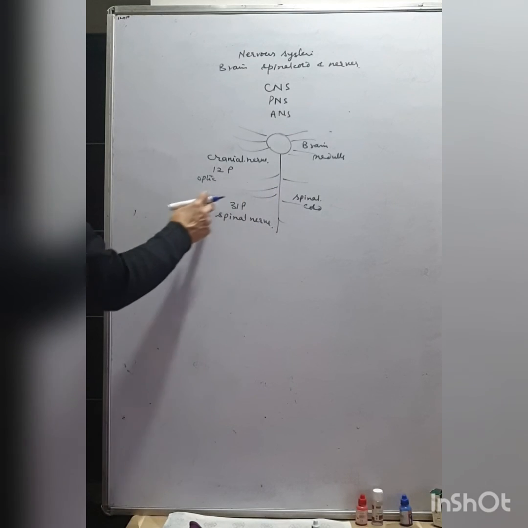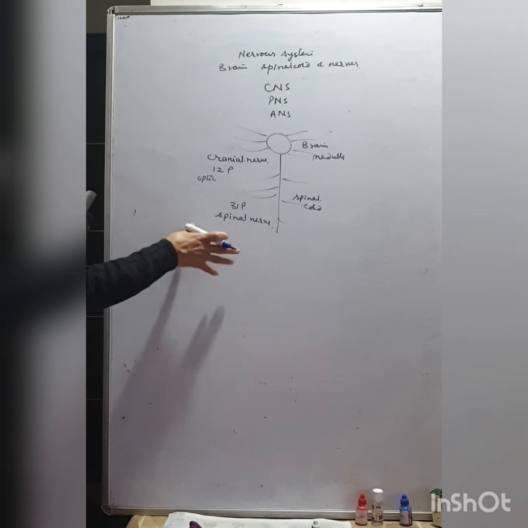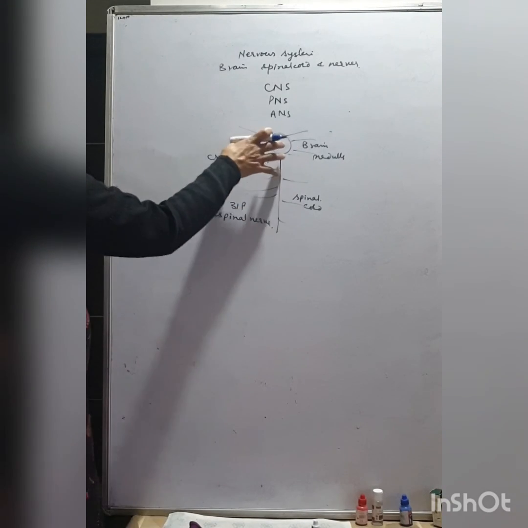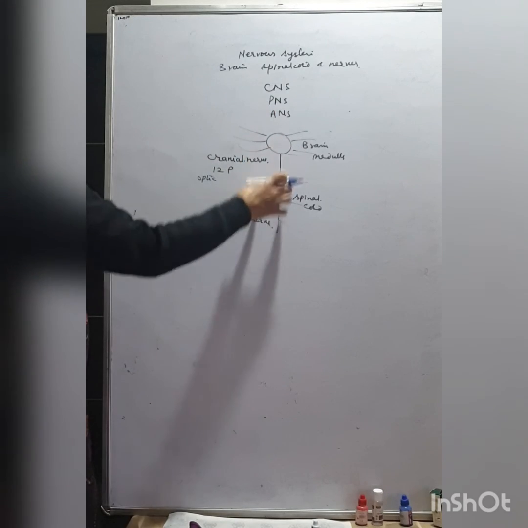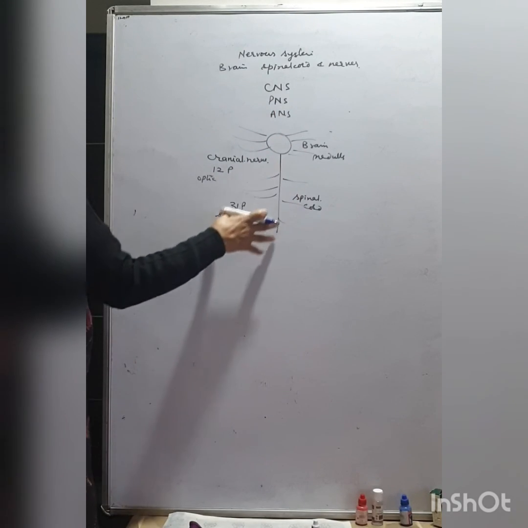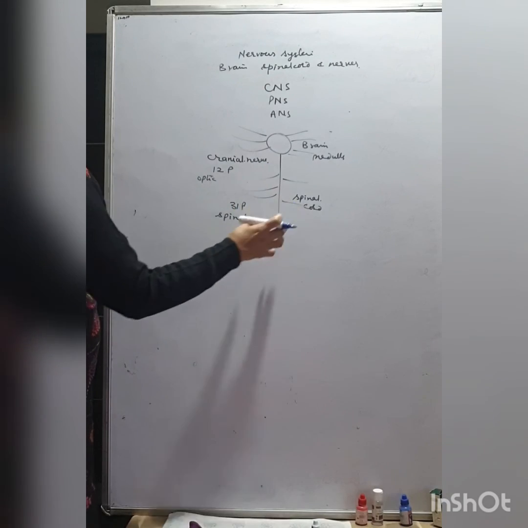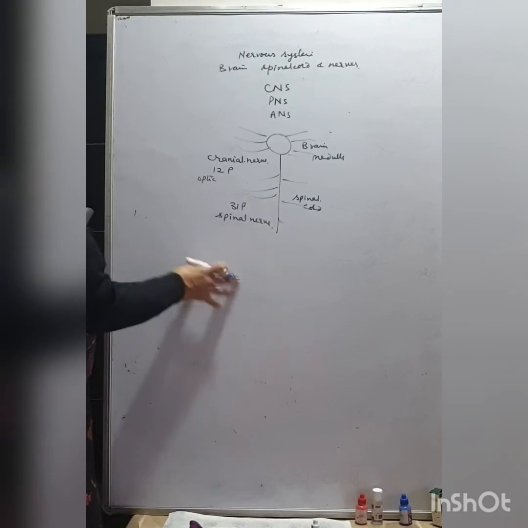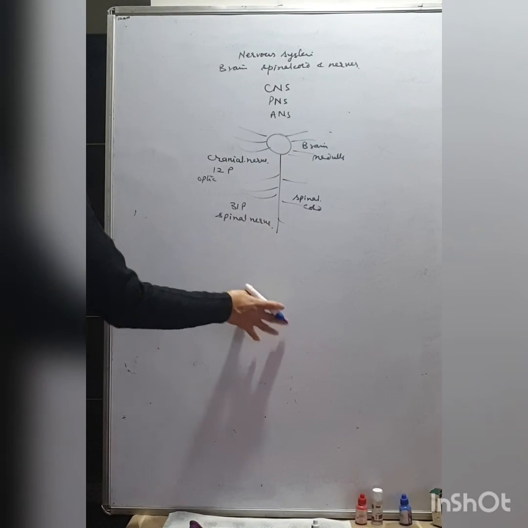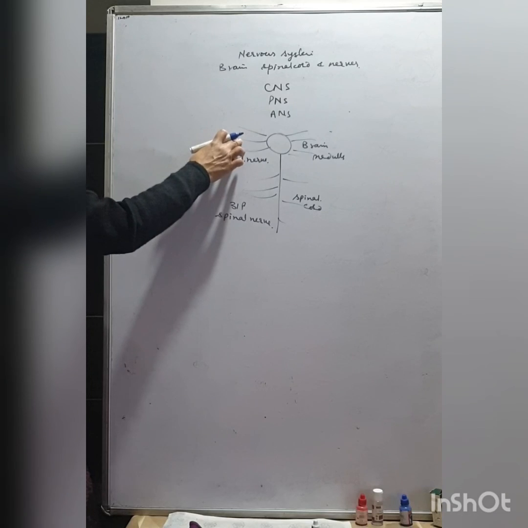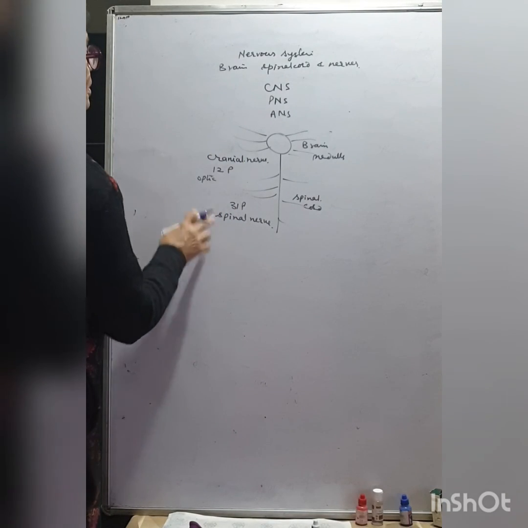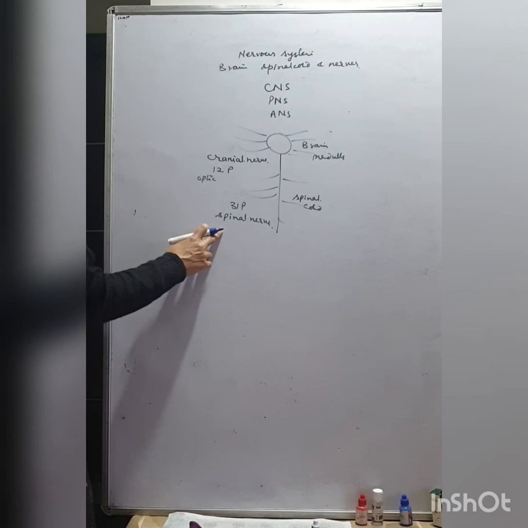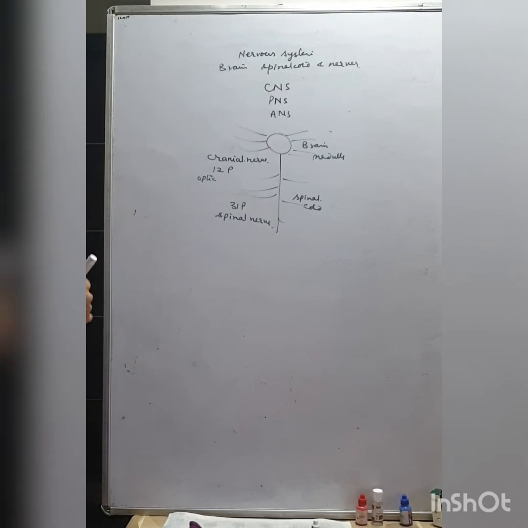These nerves are connected to the spinal cord and extend throughout the human body. In the head the cranial nerves are there, and from the spinal cord the spinal nerves emerge that bring the impulse from the other parts of the body except the head. There are 31 pairs of spinal nerves and 12 pairs of cranial nerves. Now we discuss the detail about the central nervous system, that is the brain.